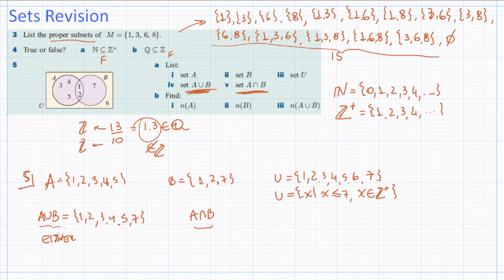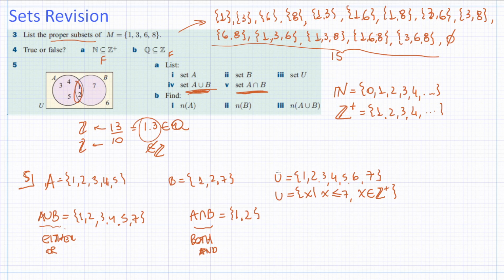If either one of them has it, that's the union, and here only if both of them have it. So here it's or, if A or B have it, and here it's and, if A and B have it. So what do A and B have in common? 1 and 2, that's all. So in between here, only 1 and 2.